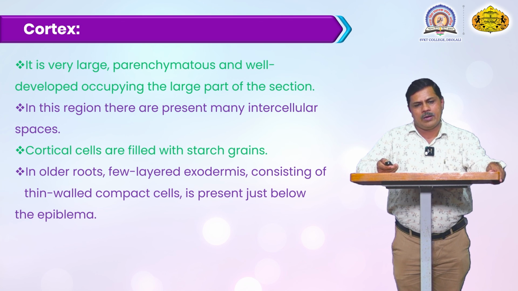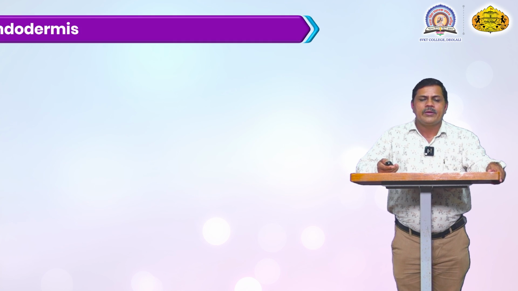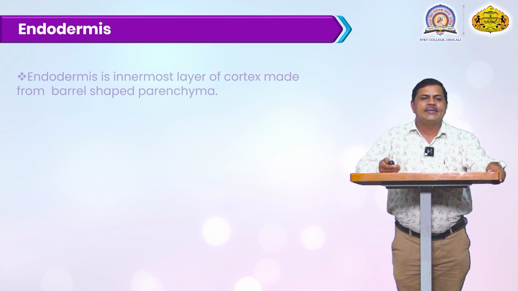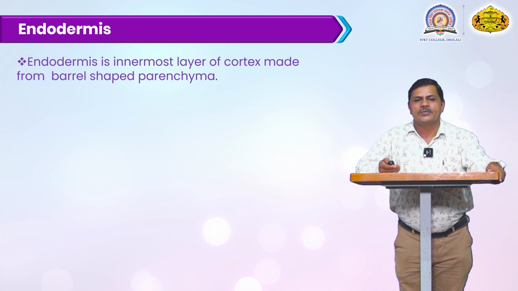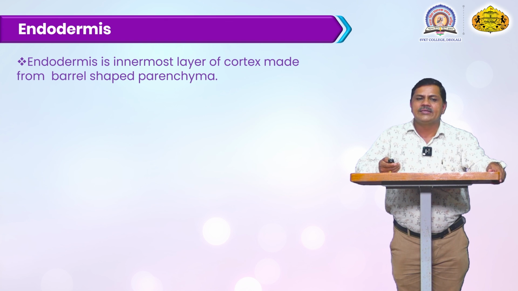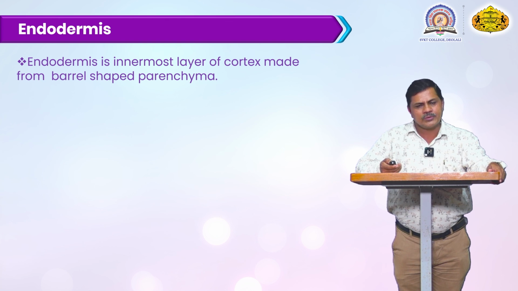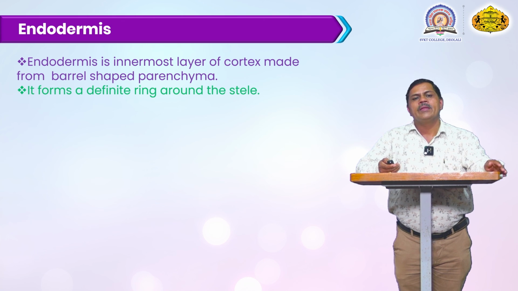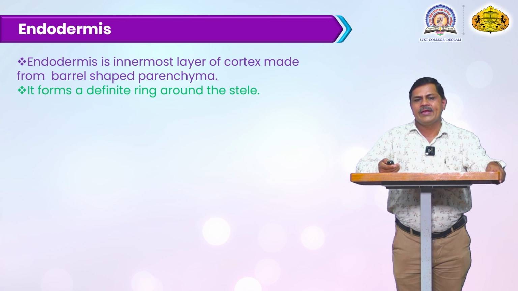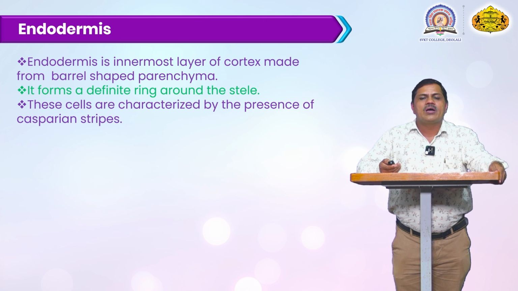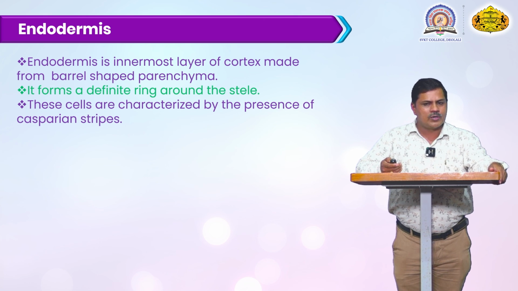below the epiblemal cells. Then we will discuss the next cell, the endodermis. The endodermis is covered by this cortex zone, and a single layer of endodermal cells is present. It is the innermost layer of the cortex, made of barrel-shaped parenchymal cells. These endodermal cells are very compactly arranged to each other without any intercellular spaces. They form a definite ring around the stele, meaning the alternate xylem and phloem. It is called the stele.